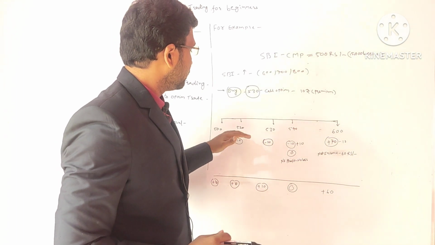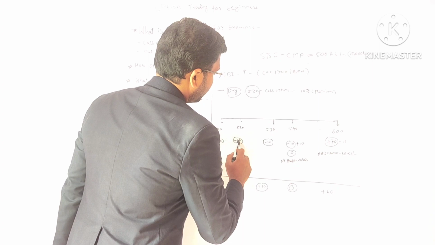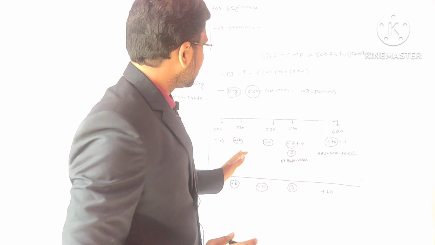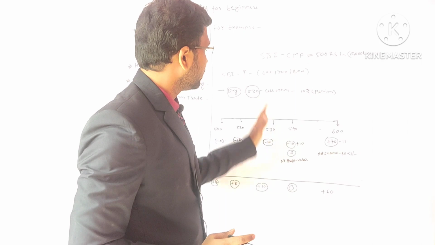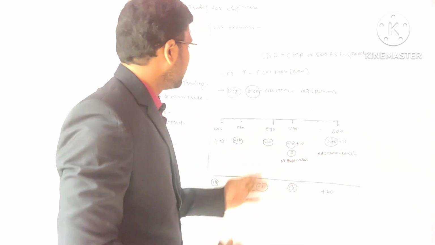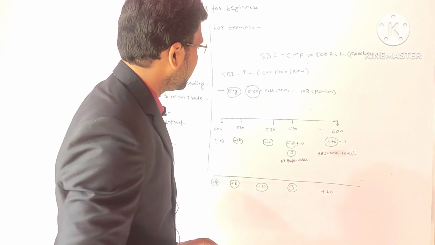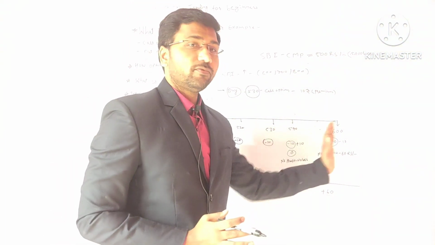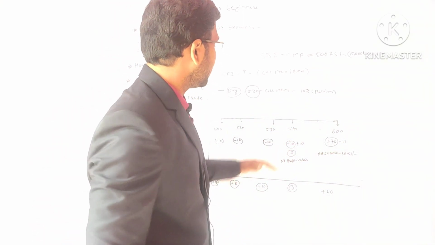Next, if the price touches 520, then also your premium will be deducted. Only the premium will be your liability, because we have bought at 530, and only if the stock reaches that price level and above will your call option be executed. Now the price reaches 530. Again your premium will be deducted, because only from above 530 are you liable for profit. So let's take an example for 530 also.